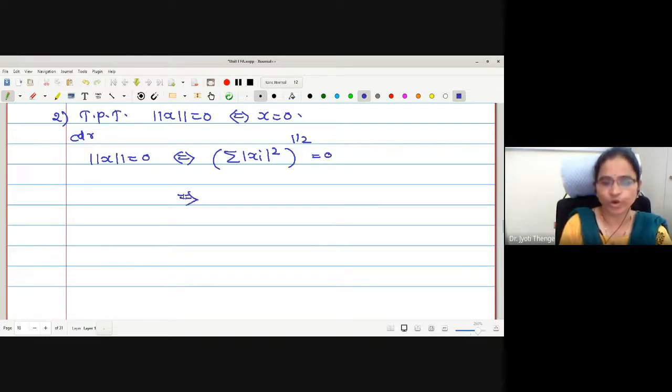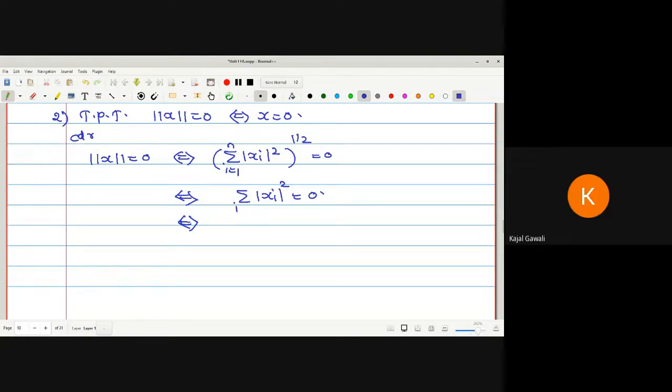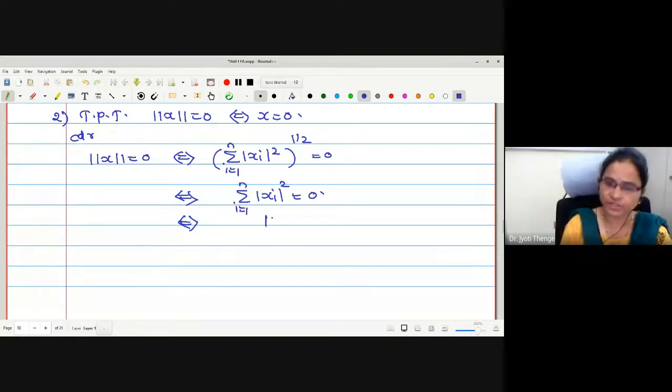Let us take the square on both sides. As every term involved in the summation is non-negative and the sum of these non-negative terms is 0, what is the only possibility for the terms involved in the summation? 0 only. Yes, every term must be 0. Therefore, may I write mod xi square is equal to 0 for all i equals 1 to n.